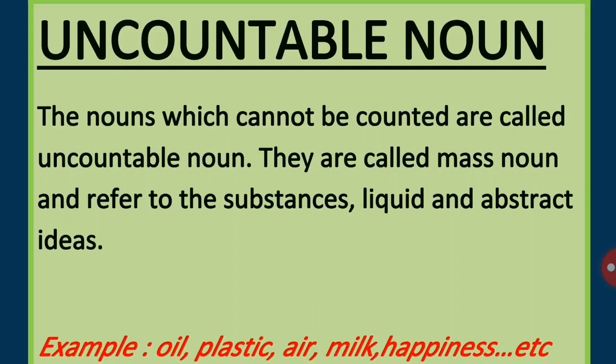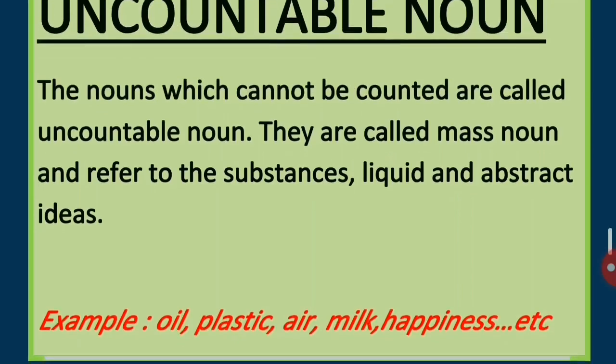For example, you cannot count the rain because you don't say one rain or two rains. It is not possible. So rain is an uncountable noun. Cheese is also an uncountable noun because you can't count cheese in English. You can count the slices of the cheese.